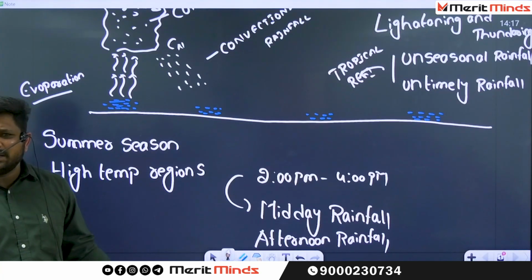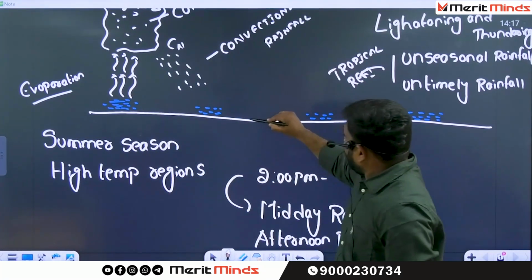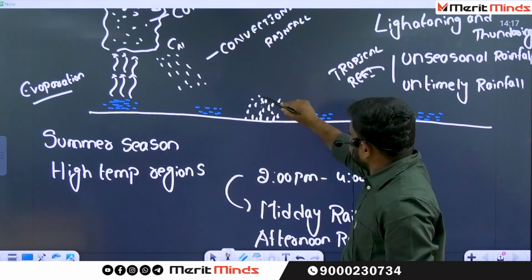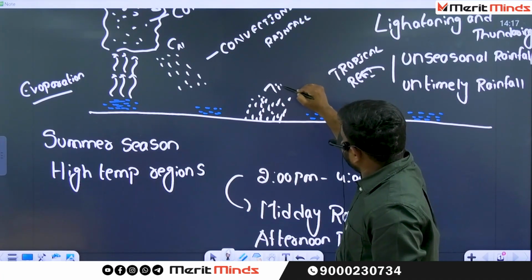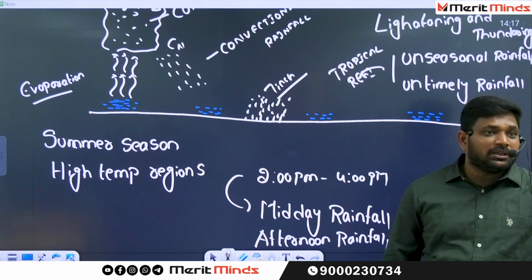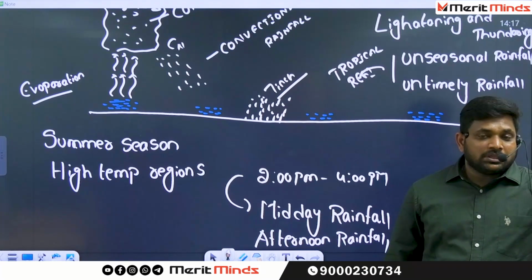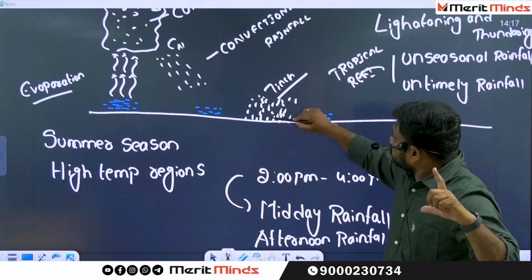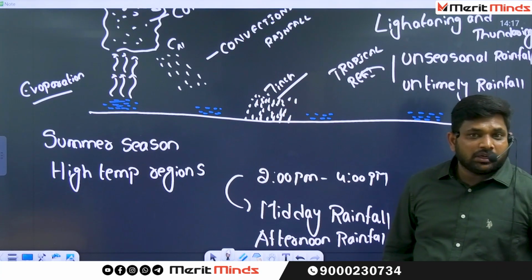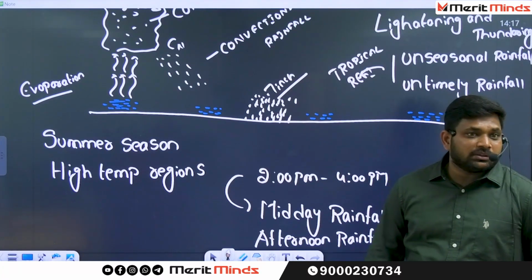Don't feel that this is a small rainfall. Every day there is a stagnation of almost 7 inches of water on the equatorial region. What do you mean by 7 inches? Almost the size of a chappal, our slipper. See the condition, 7 inches of water. If the same condition happened in Hyderabad, could you survive in Hyderabad? You would find a disaster in Hyderabad.